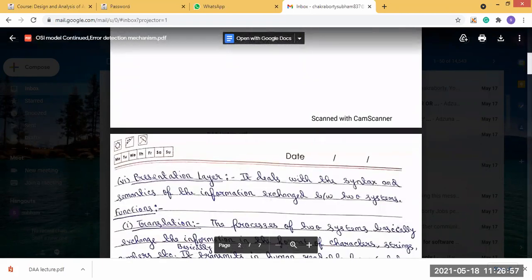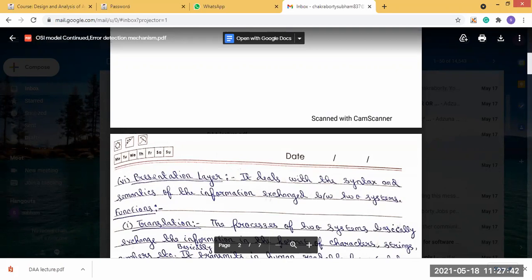So after the session layer, there is the presentation layer. Now, what is the purpose of this presentation layer? The presentation layer deals with the syntax and semantics of information exchange between the 2 systems. That means the syntax used in the information that is exchanged between them. Now, there are a total of 3 functions of the presentation layer. One is translation, another one is encryption and decryption, and another one is compression.